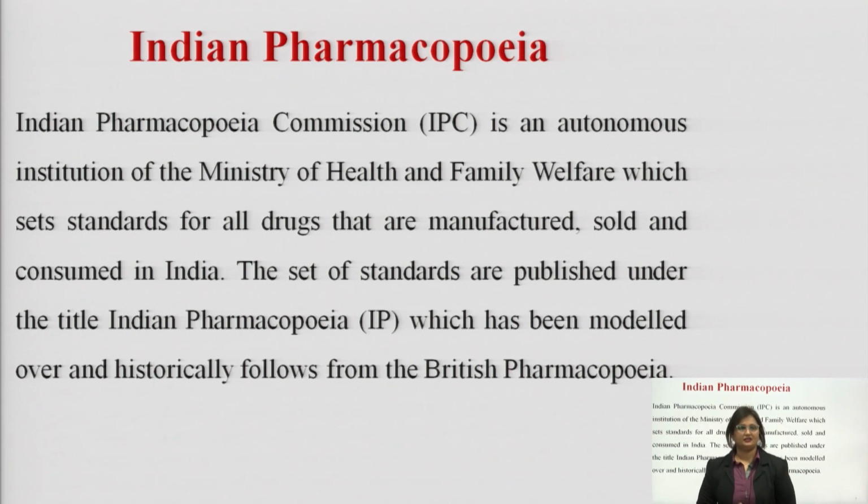The set standards are published under the title Indian Pharmacopoeia, which has been modelled over and historically follows the British Pharmacopoeia. The standards for all the medicaments used in India are set by the Indian Pharmacopoeial Commission, which comes under the Ministry of Health and Family Welfare. They set the standards for manufacturing and selling of drugs in India. These standards are published in Indian Pharmacopoeia.